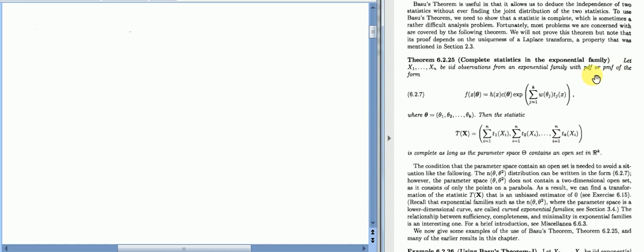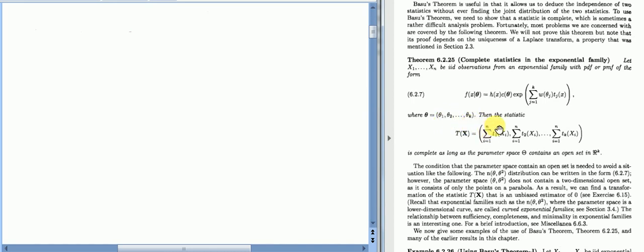First of all, if you have more than one parameter, like theta 1, theta 2, ..., theta k, and the likelihood for an observation can be written in this particular form, then your family is called a k parameter exponential family. Now suppose k equals 1. It means that you have only one parameter theta 1. Let us write theta 1 as just theta.